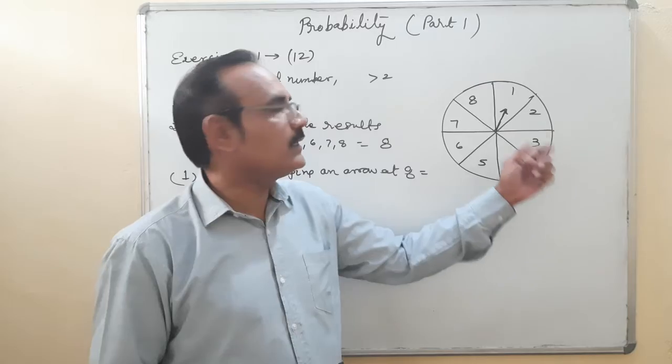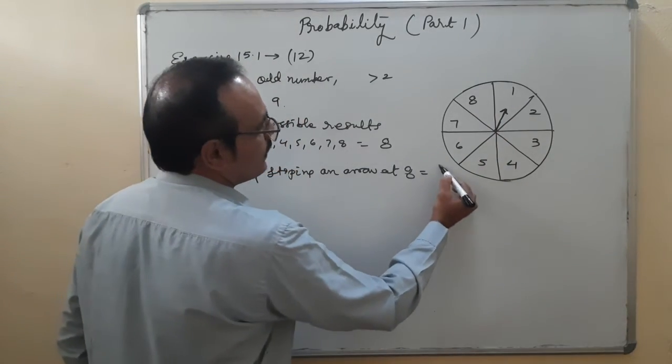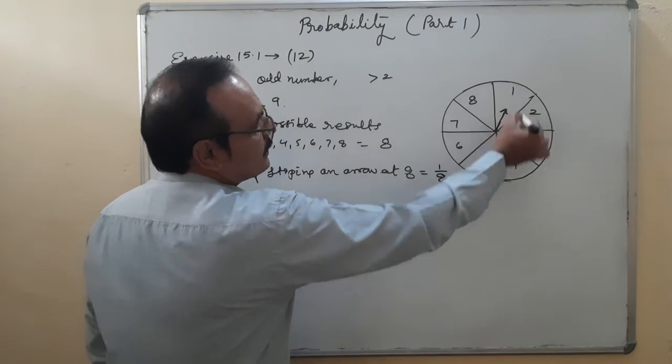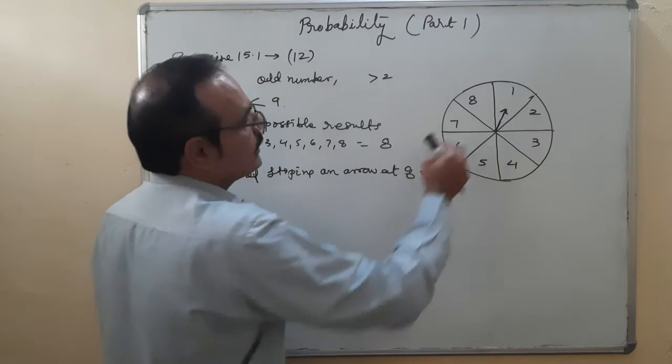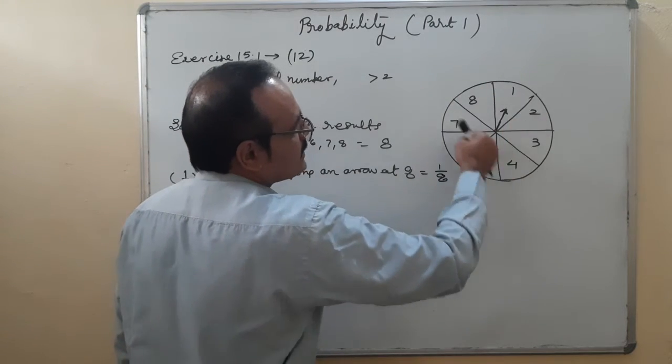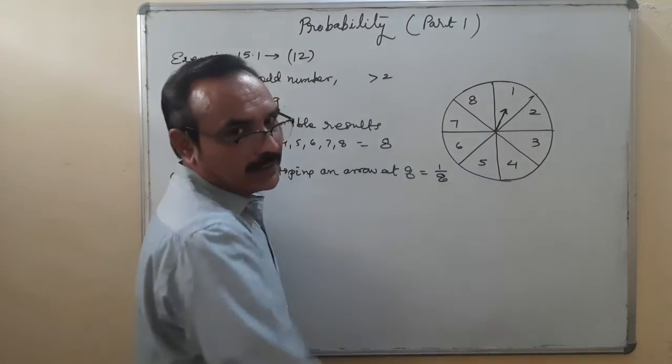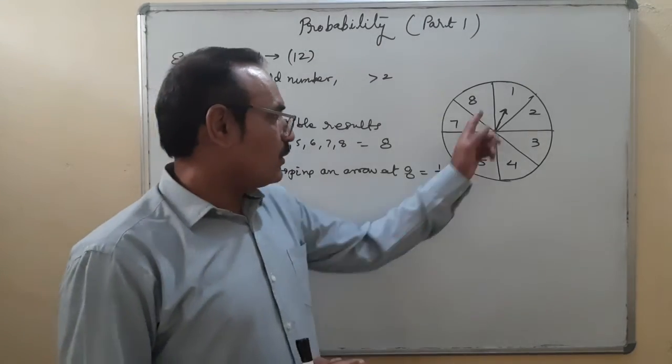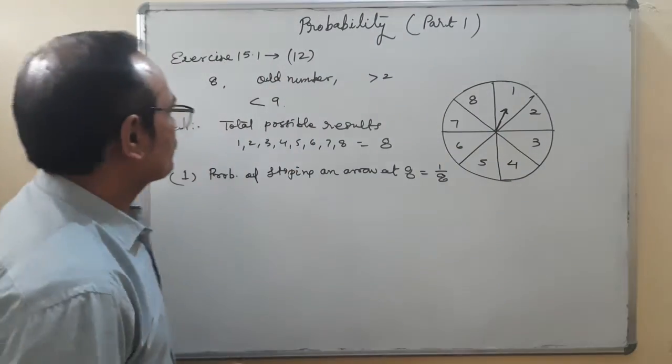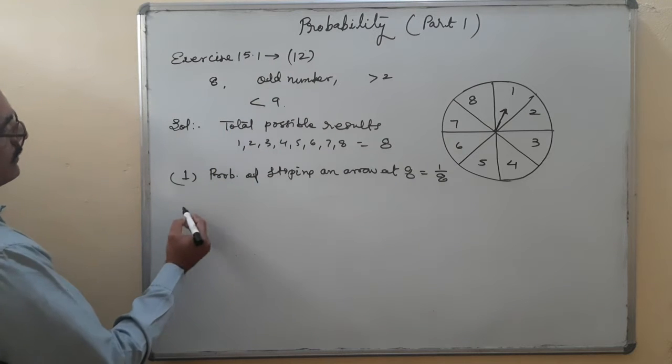Chances are equally likely. So what should I write here? 1 upon 8. Not 8 upon 8. It is 1 upon 8, because actually these are the areas. Areas are equal. So 1 area out of 8 areas. It is a fractional part, 1 part out of 8. Okay. Second is odd number.